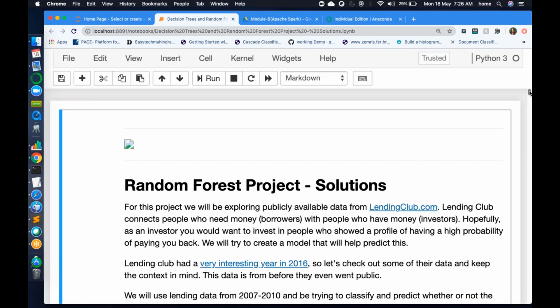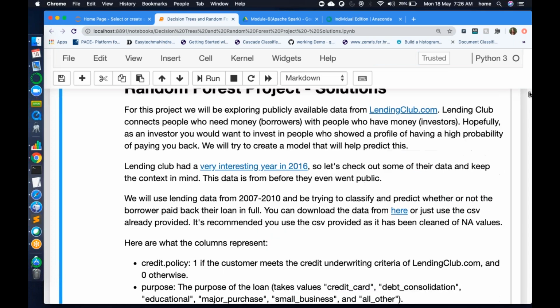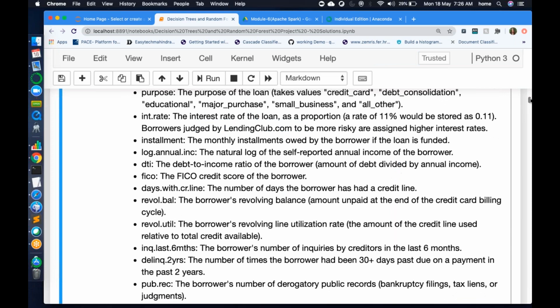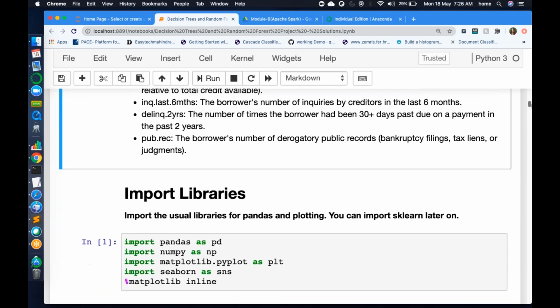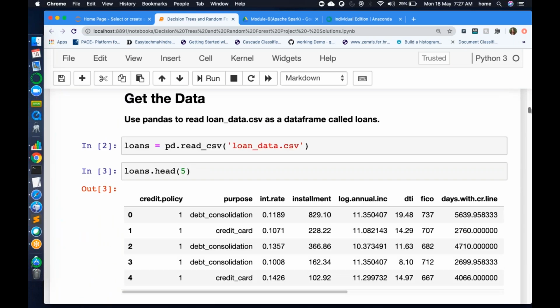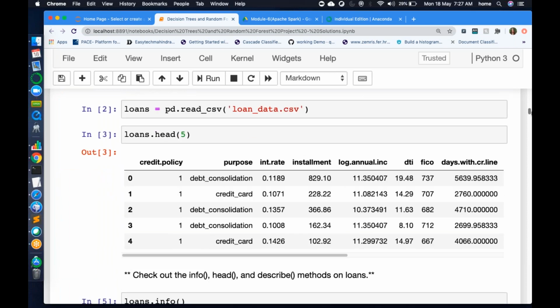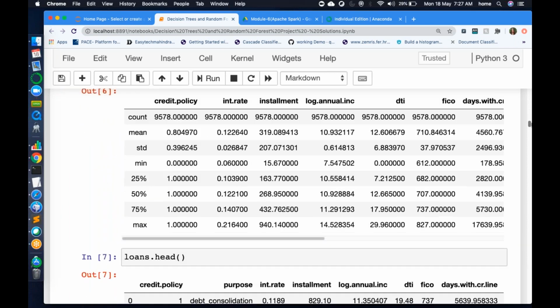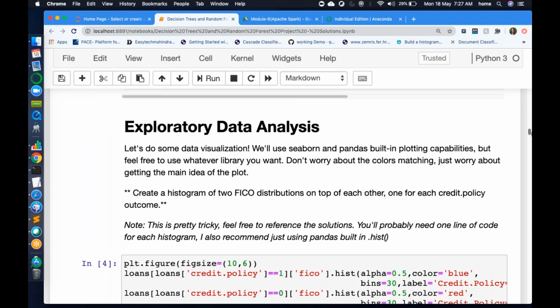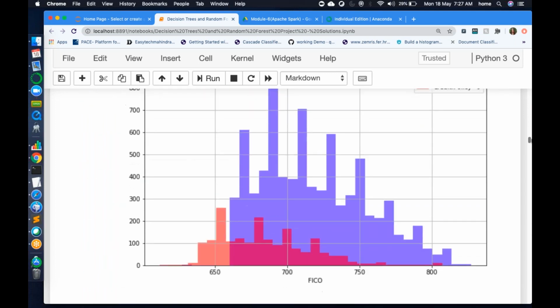It allows Markdown. So you can write headings, you can write text, you can give bullet points, you can write your code. You can see the result just below the code, and you can do EDA, exploratory data analysis. You can do so many things.